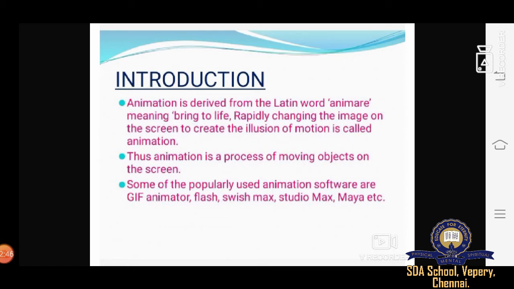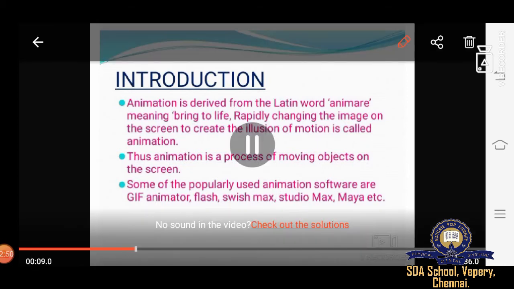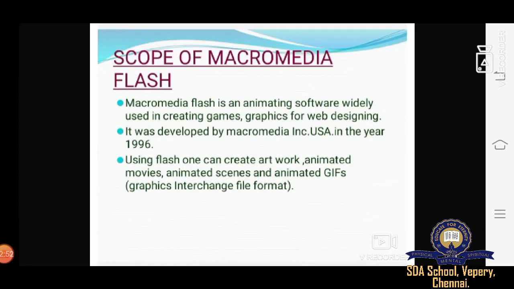The first topic we are going to learn is the scope of Macromedia Flash. Macromedia Flash is animation software, and it is widely used in creating games, graphics, and for web designing. It was developed by Macromedia Inc. in the USA.